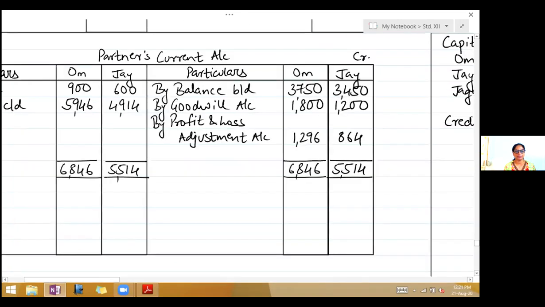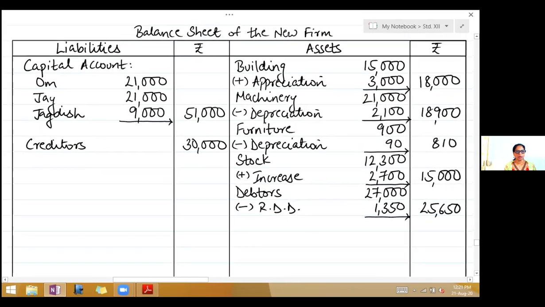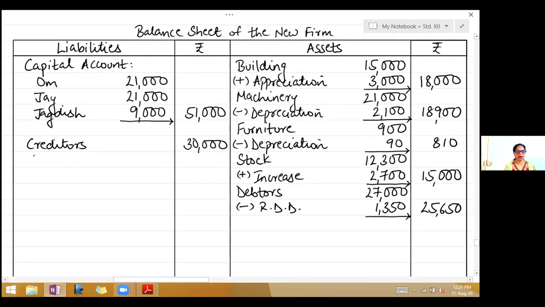So take the liability side, below creditors, write current account, write Om 5,946, J 4,914, total to the outer column 10,860.